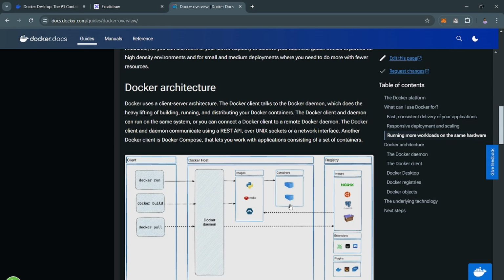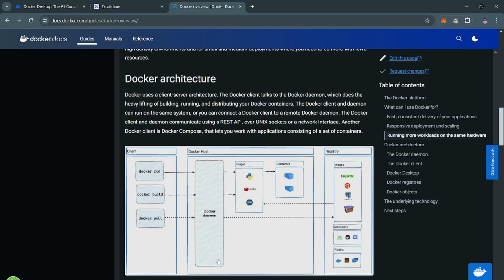So this is all about Docker. I hope the next video will come out next weekend. So this is the whole architecture of Docker.